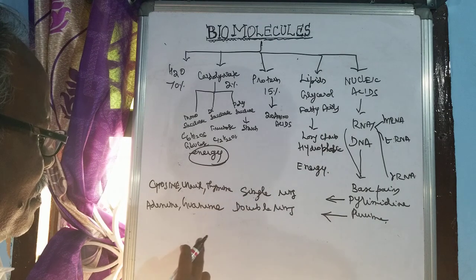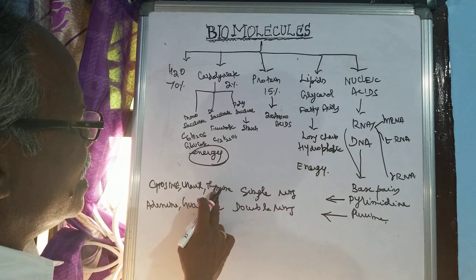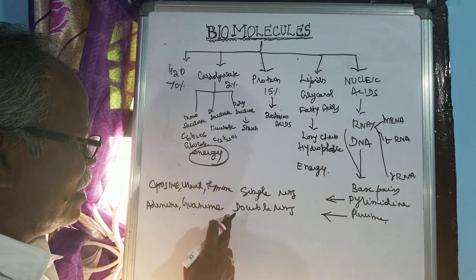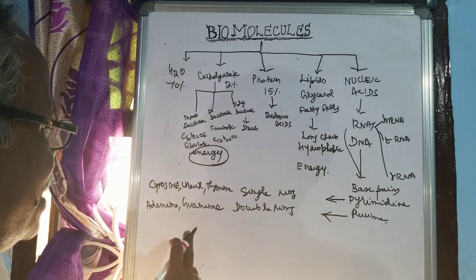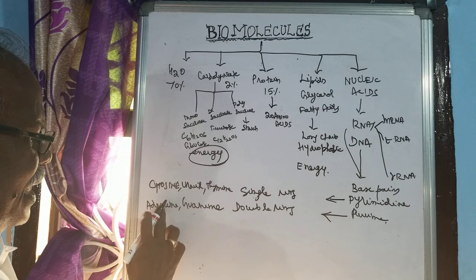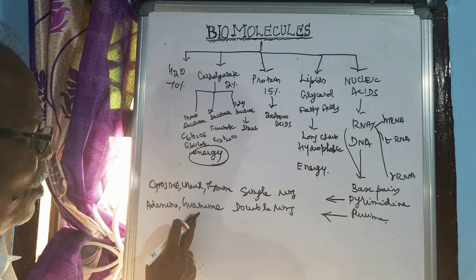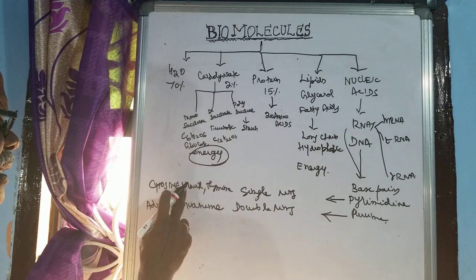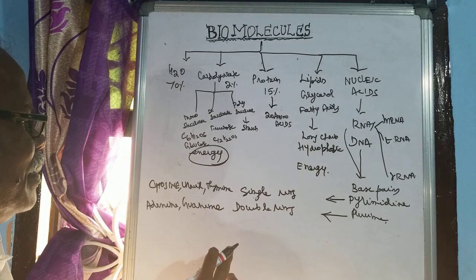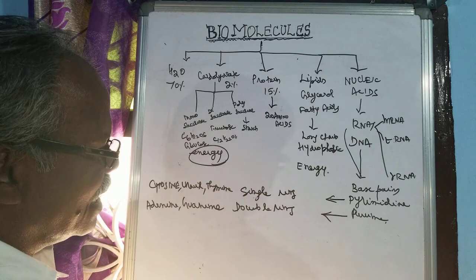In RNA, thymine is replaced by uracil. There is no thymine in RNA; it is replaced by uracil. So in DNA, adenine, thymine, cytosine and guanine are found. Uracil is found in RNA, so thymine is not found in RNA. This is with regard to the structure.